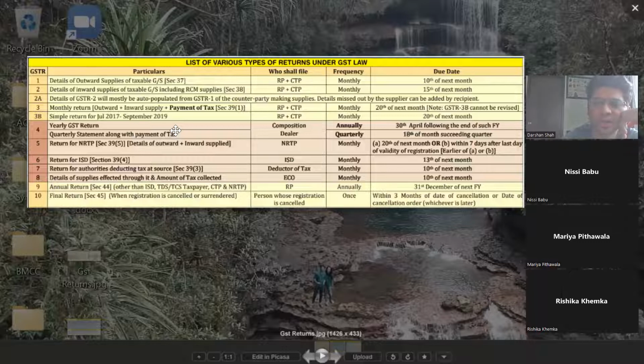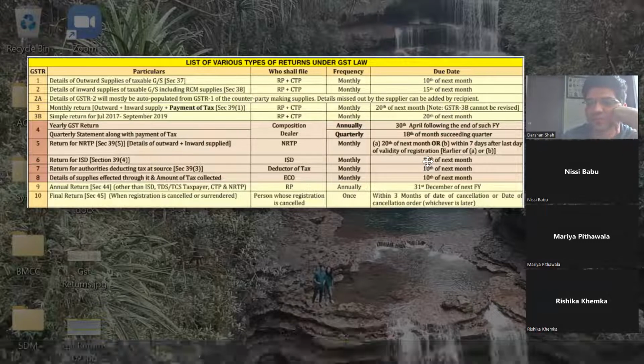For people collecting tax at source, the deductor of tax, it will be GSTR 7. And details of ECO. ECO is Electronic Commerce Operator. For ECOs, it will be GSTR 8. So for these 5, 6, 7, 8, you just have to remember for which person it is. Different for different persons, and the due dates are also different.